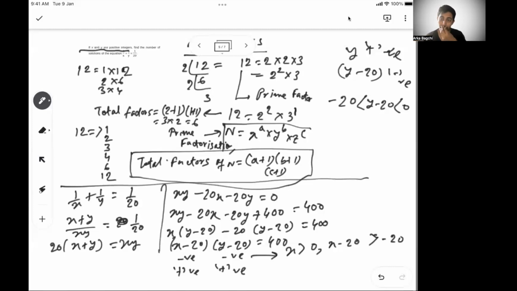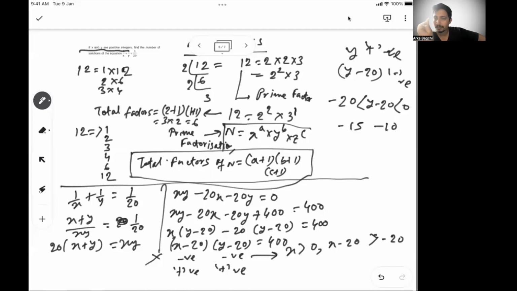So if both the numbers, let's say this is minus 15 and the other one is minus 10, it will never multiply to 400 because both the absolute numbers are less than 20. So x negative, y negative is not a feasible solution. Please try to understand why it is not a feasible solution. I'm repeating again. x and y are greater than 0. So x minus 20, if it has to be negative, then x minus 20 has to fall between 0 and minus 20 only.